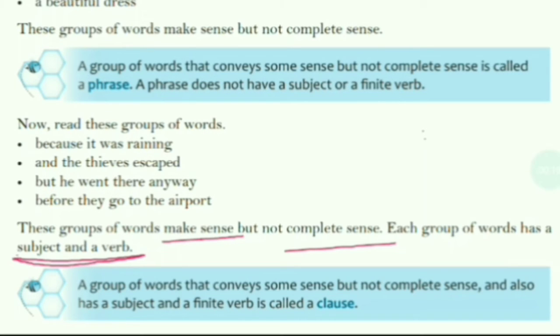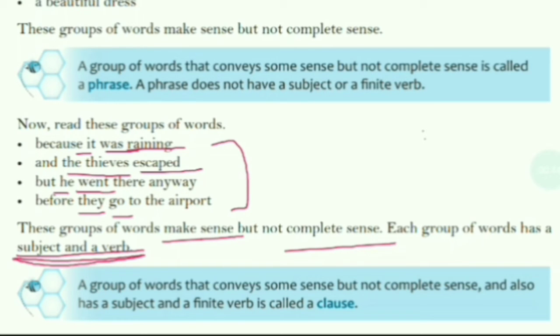Here "it" is the subject and "was raining" is the verb. "The thieves" is the subject and "escaped" is the verb. "He" is the subject and "went" is the verb. "They" is the subject and "go" is the verb.